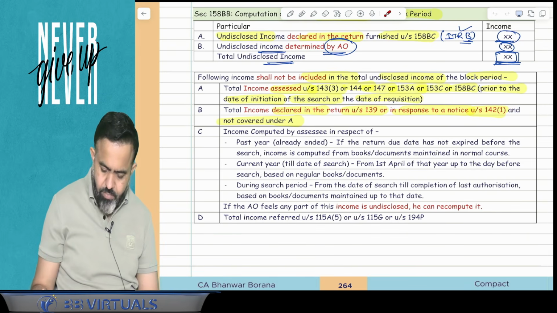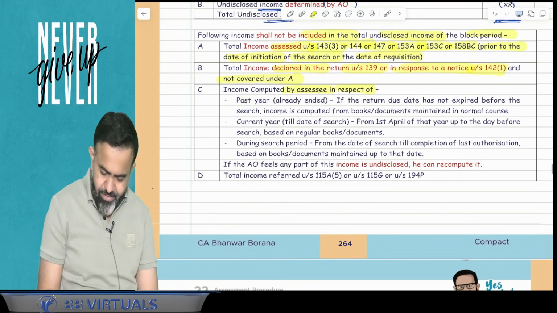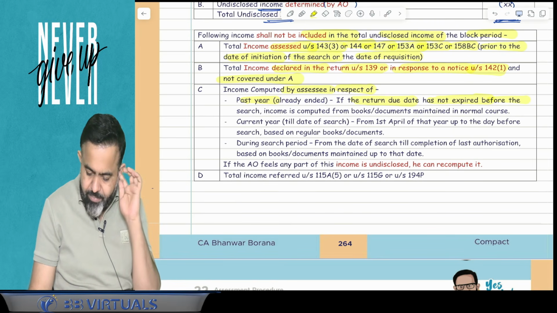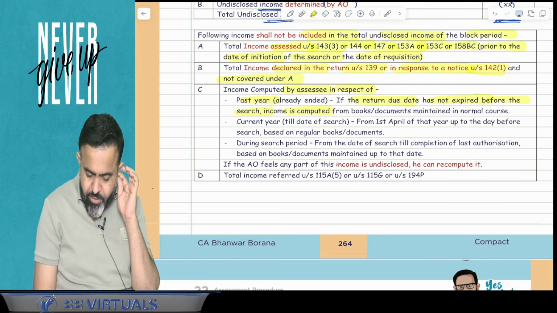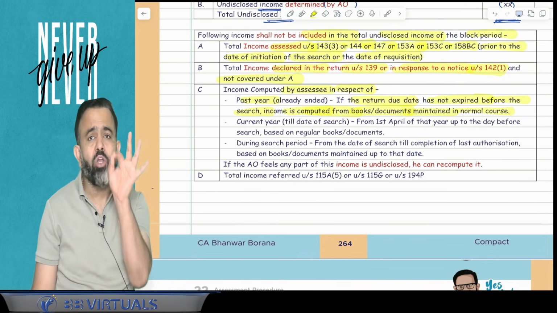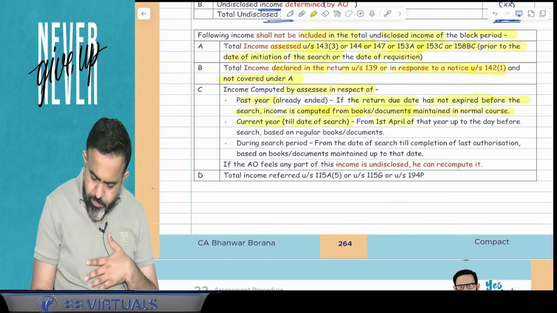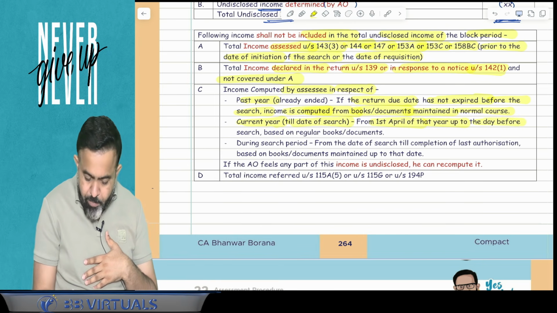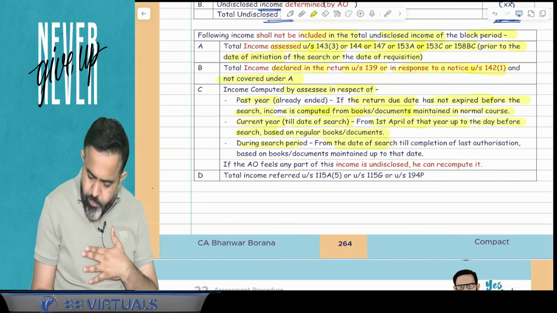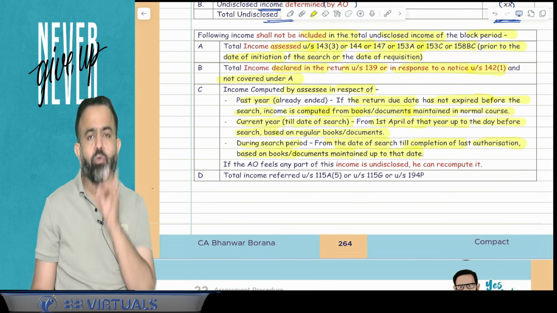Now third point is income computed by assessee in respect of past year that is already ended, completed year, if the return due date has not expired before the search and income is computed from books of accounts or a document maintained in the normal course. Second is current year till the date of search from the 1st April that year up to the date before the search based on the regular books of accounts, and during the search period from the date of search till the completion of last authorization based on the books and document maintained up to that date.